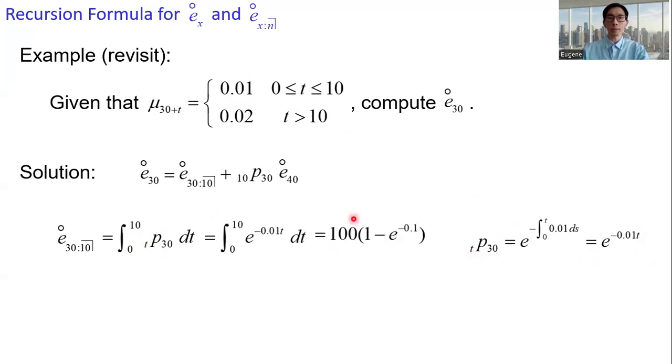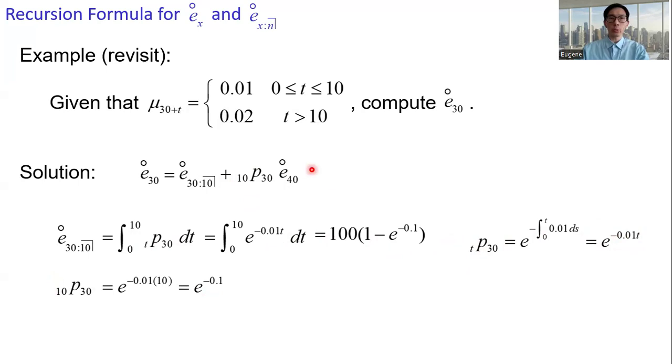And we get this value. And then the next term, 10p30. So we simply substitute t equals 10 into the tp30 expression, and we get e to the power negative 0.1.